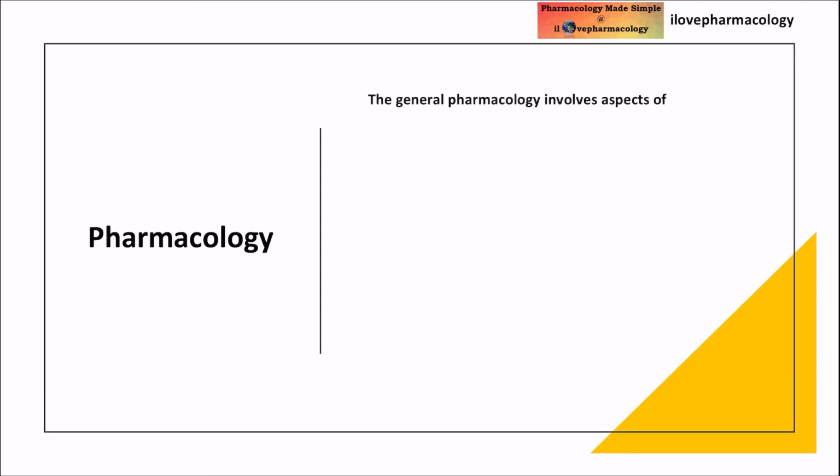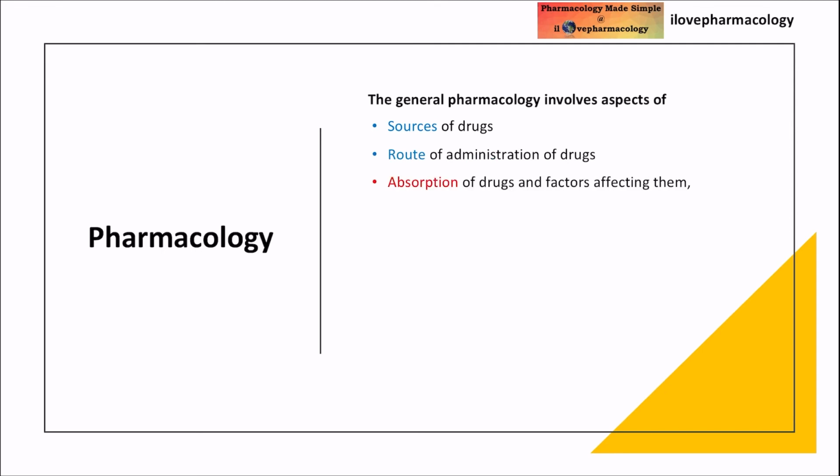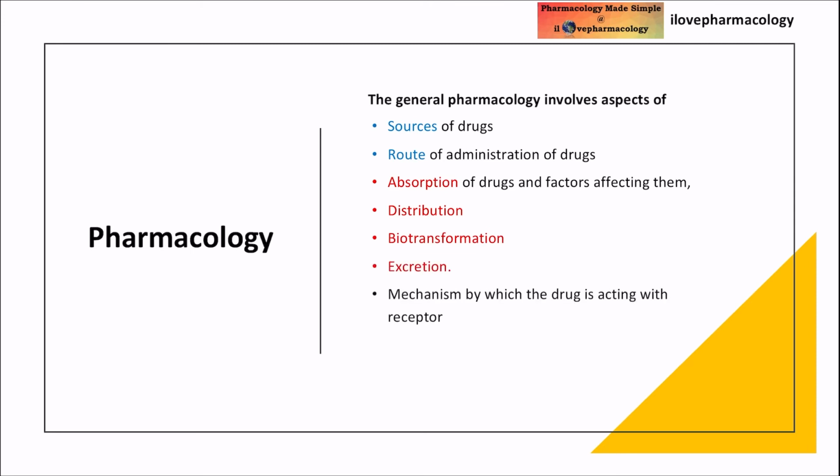So general pharmacology. Let us see what general pharmacology is all about. General pharmacology involves aspects of sources of drugs, route of administration of drugs, absorption of drugs and factors affecting them, distribution of the drugs, biotransformation, which involves the metabolism of the drug, excretion of the drug, and the mechanism by which the drug is going to act with the receptors to produce its action, and also the toxicity of the drug as well as the drug interaction, followed by preclinical and clinical evaluation.